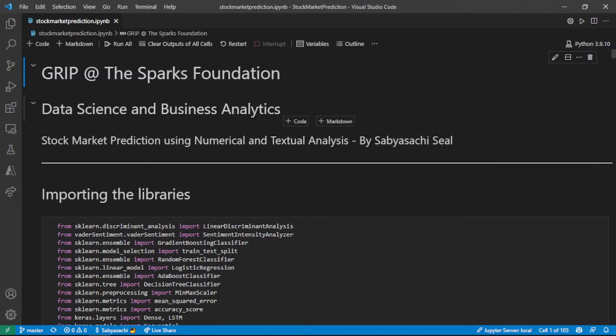I am a data science and business analytics intern at the Sparks Foundation, and this is my first project, which is a stock market prediction using numerical and textual analysis.